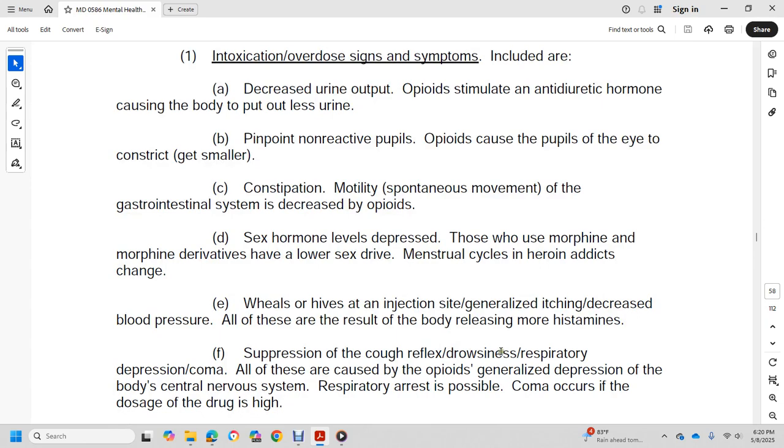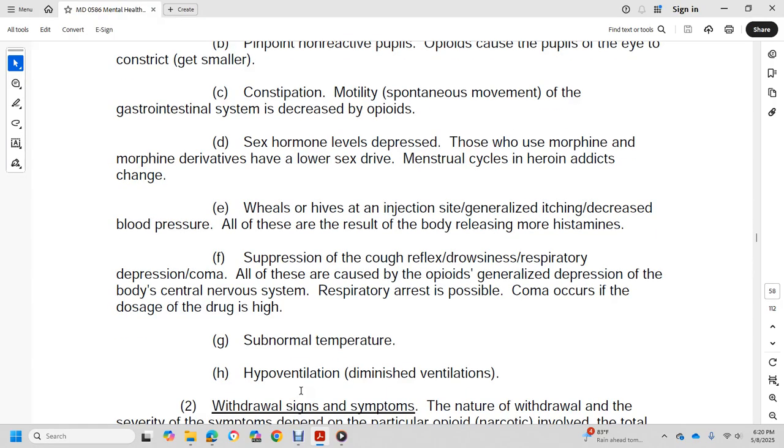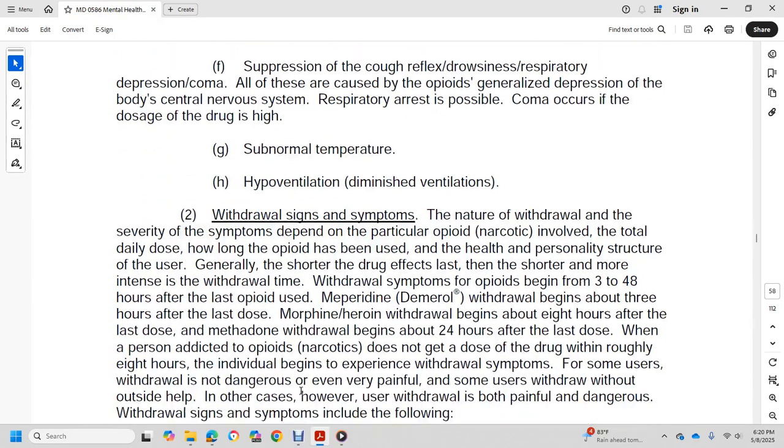Suppressed cough, relaxed drowsiness, respiratory depression, and coma are all effects of opiate depression of the central nervous system. Respiratory depression or coma may occur if the dosage of the drug is high. Other signs include subnormal temperature, hypoventilation, and diminished ventilation.